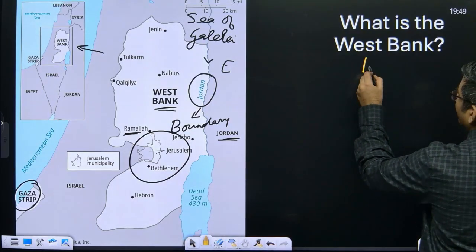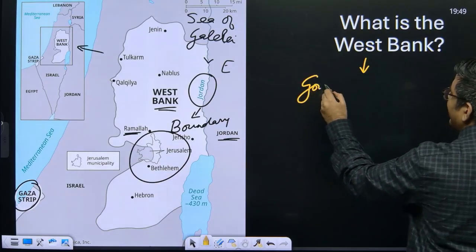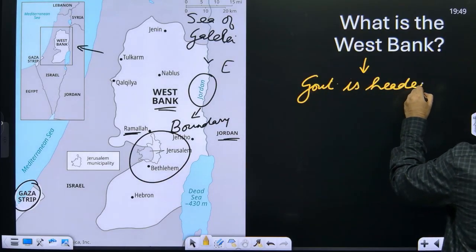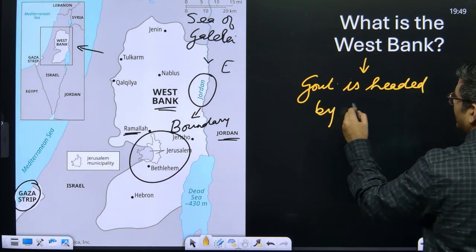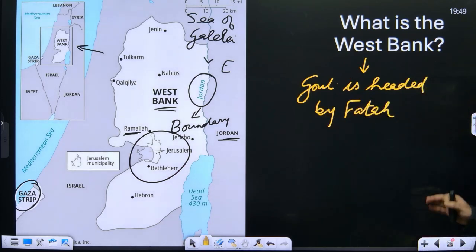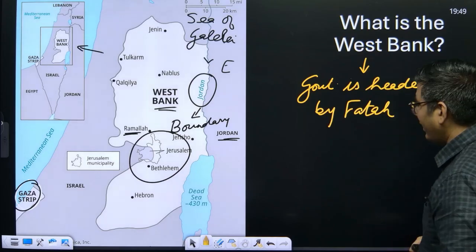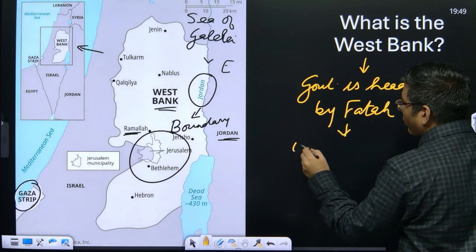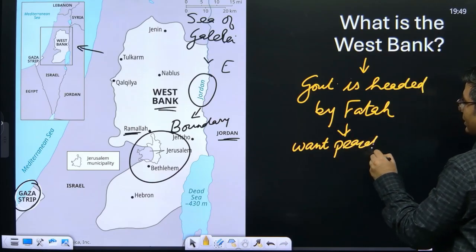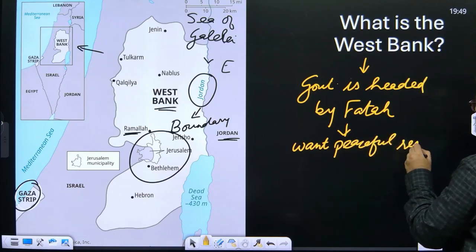In the West Bank, the government is headed by Fatah, a political party, and they want a peaceful resolution with Israel.